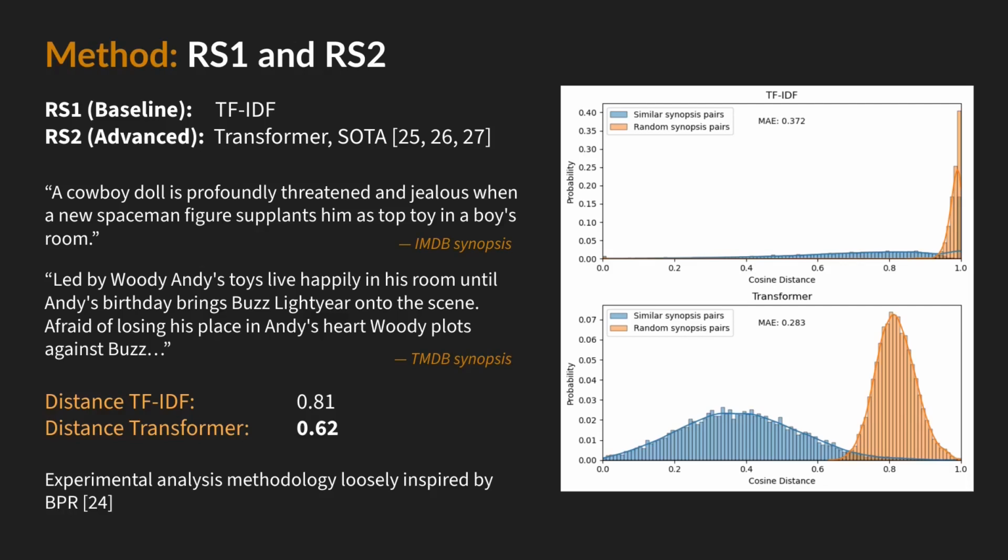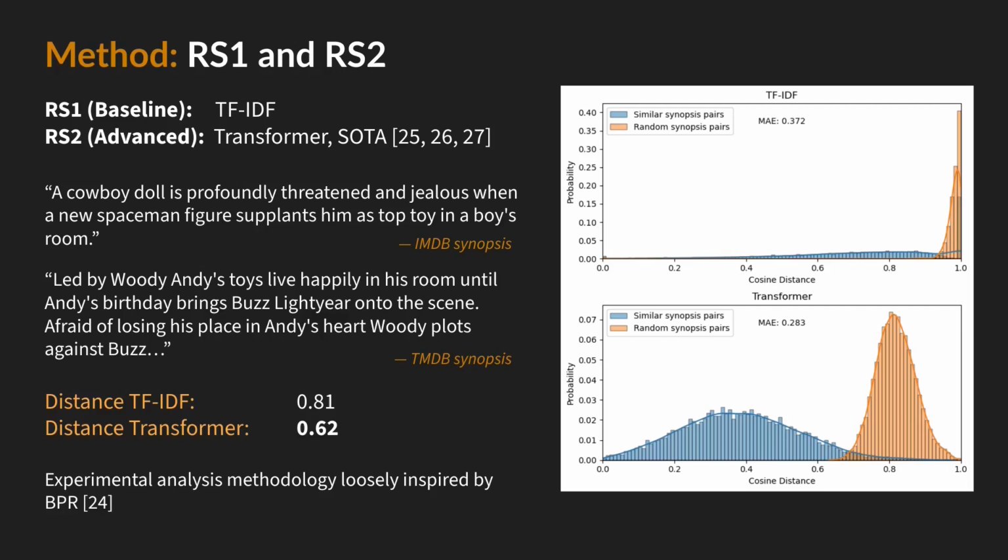For example, the 2 synopses shown are highly similar in meaning because they are in fact synopses of the same show, just from 2 different sources, IMDb and TMDb. However, the cosine distance between their TF-IDF embeddings has a relatively high value of 0.81, as they do not share many common words. With the transformer method, however, the distance is 0.62 and is lower as desired.